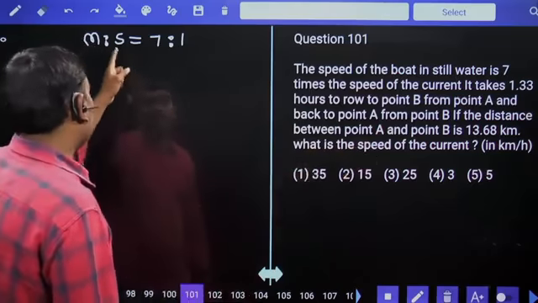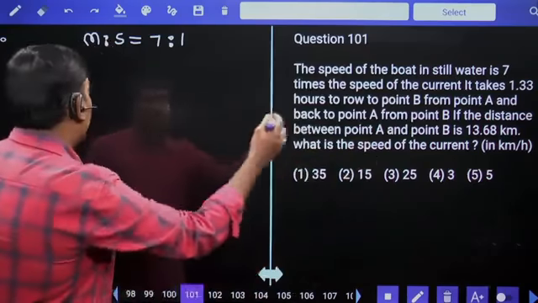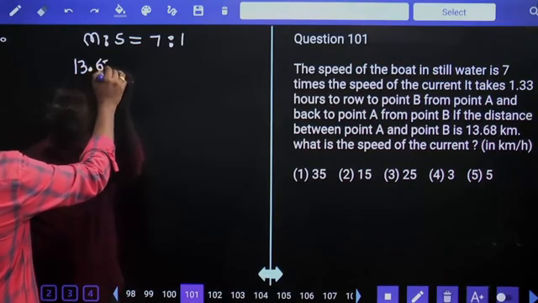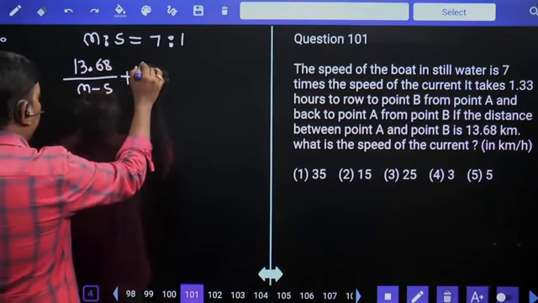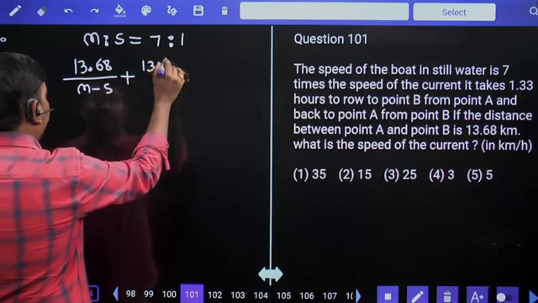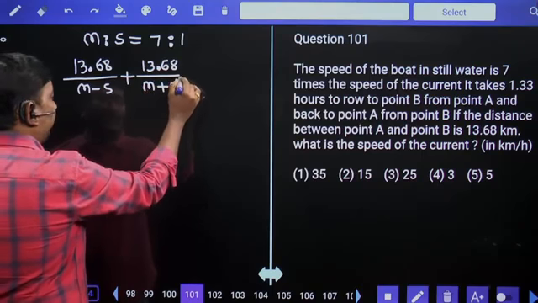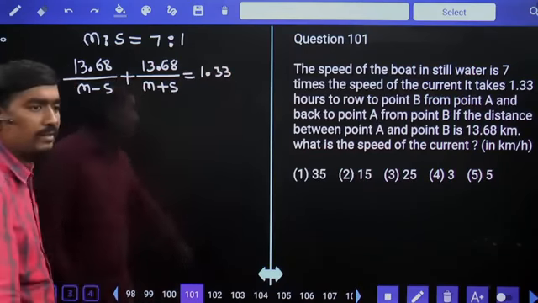Speed of the current means S, nothing but one part. To cover 13.68 kilometers upstream, the speed is M minus S, and to cover the same distance downstream, the speed is M plus S, for a total time of 1.33 hours.